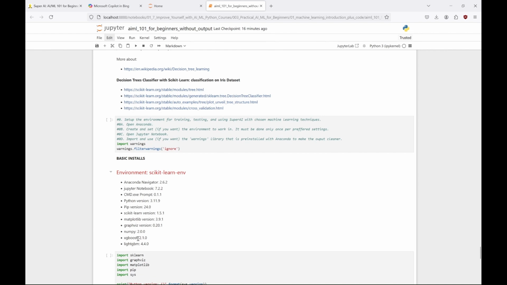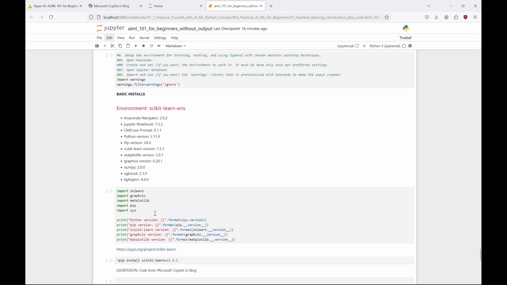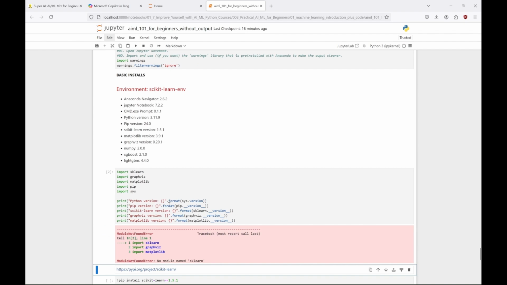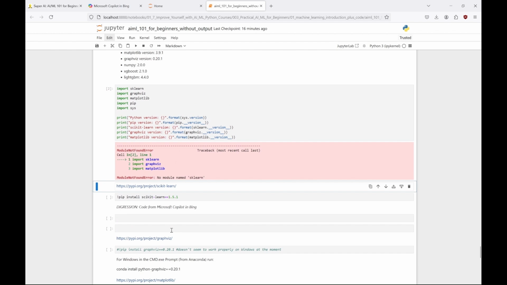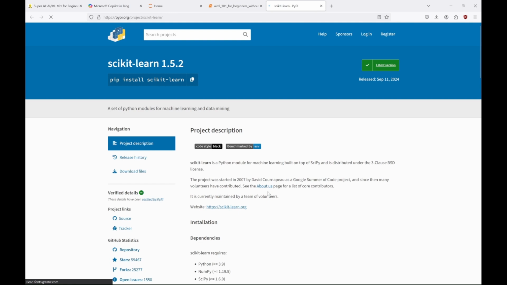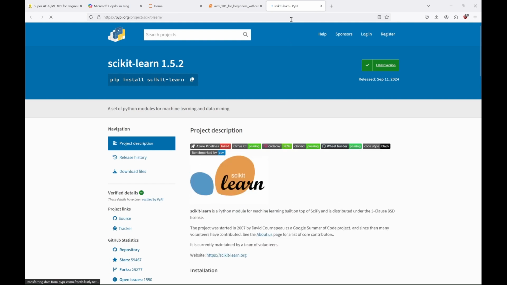So at first, we'll check if we have all the libraries and modules we need for this first program. We'll try to import them, and see what versions of these libraries we have. I have all of these in one cell here, but you can have each import and version check in separate cells. And as you can see, after we run this cell, we know that we don't have the sklearn module. If you want to learn more about this library, or a lot of other libraries, you can visit the pypi.org site to read about the library you are interested in. You can see there the most recent version of the library, and the history of versions. You can also see how you can install the library.